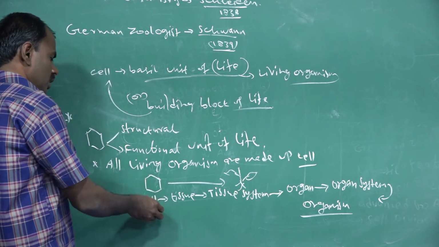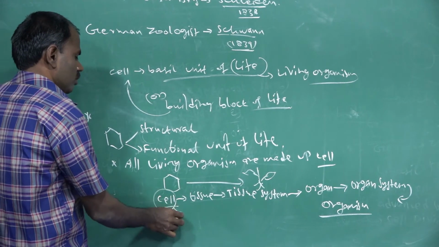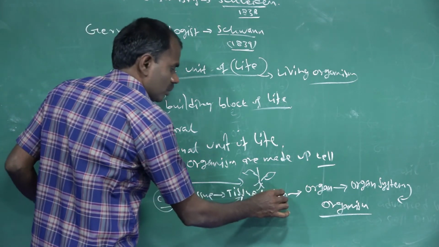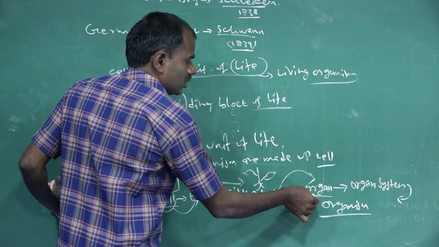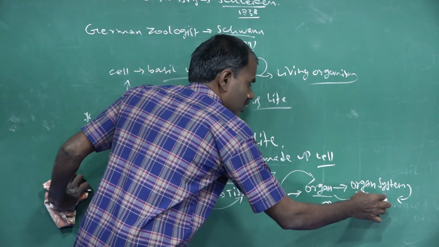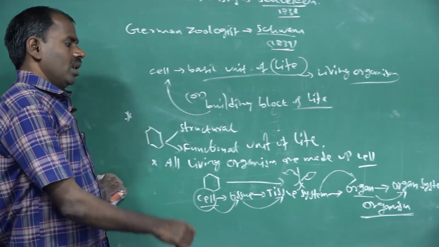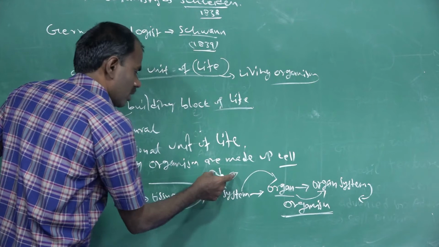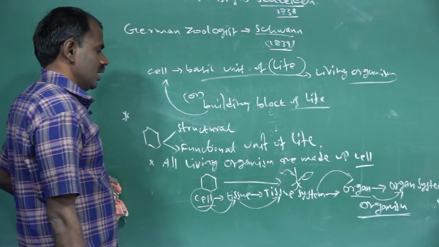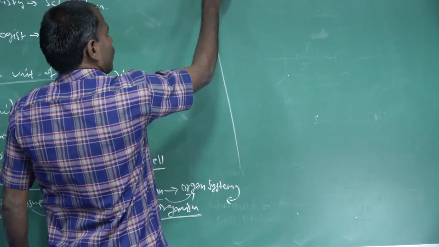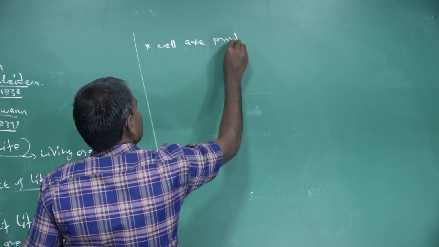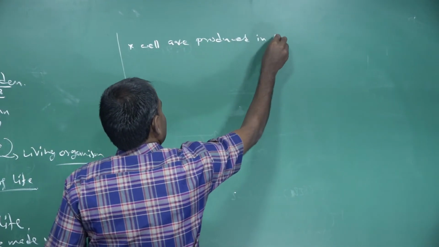In that process, many cells combine to form a tissue. Many tissues with a functional aspect form a tissue system. Many tissue systems combine to form an organ. Many organs combine to form an organ system. Many organ systems combine to form an organism. The entire organism is made up of simple types of cells. The next point: cells are produced from pre-existing ones.